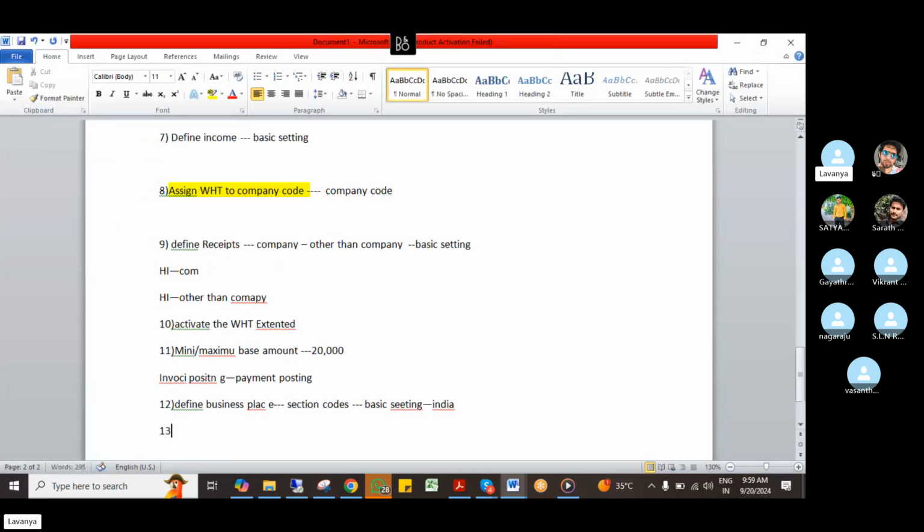Third configuration: what is the configuration? I have to define the tax codes. No, tax due dates. What is the configuration? Define tax due dates.